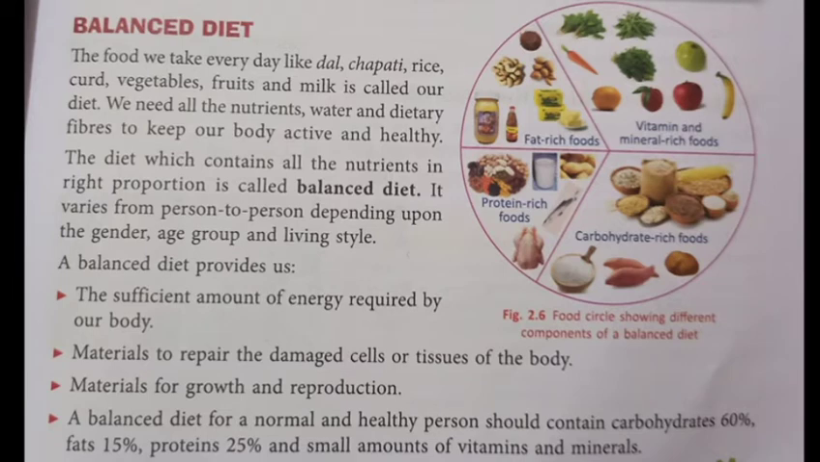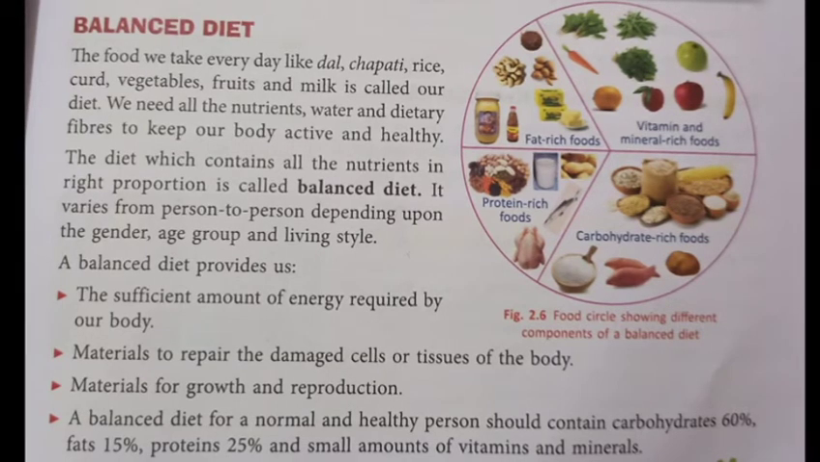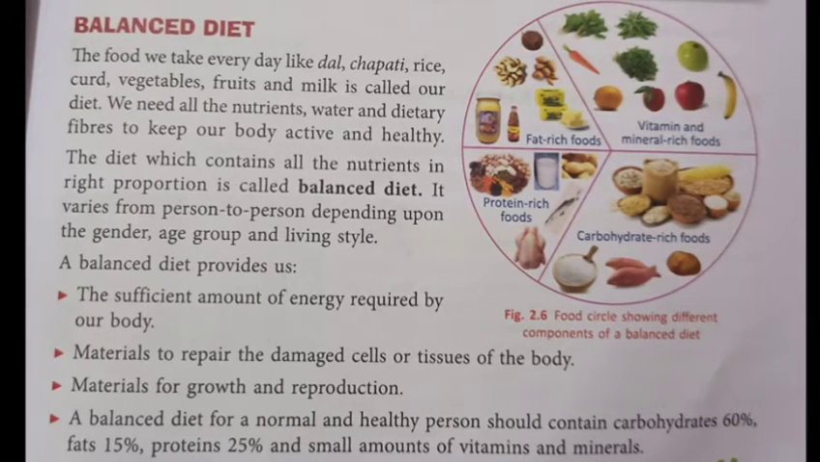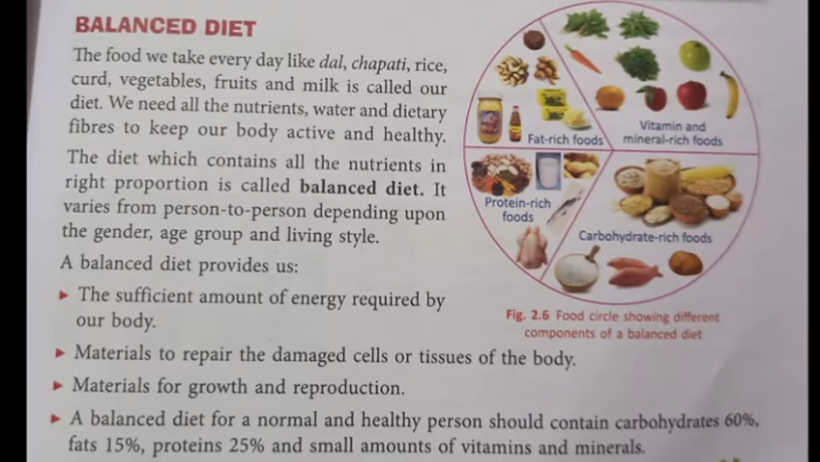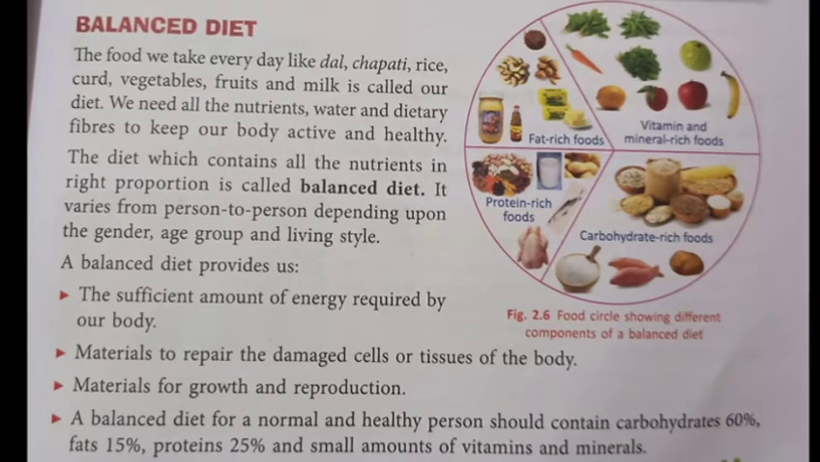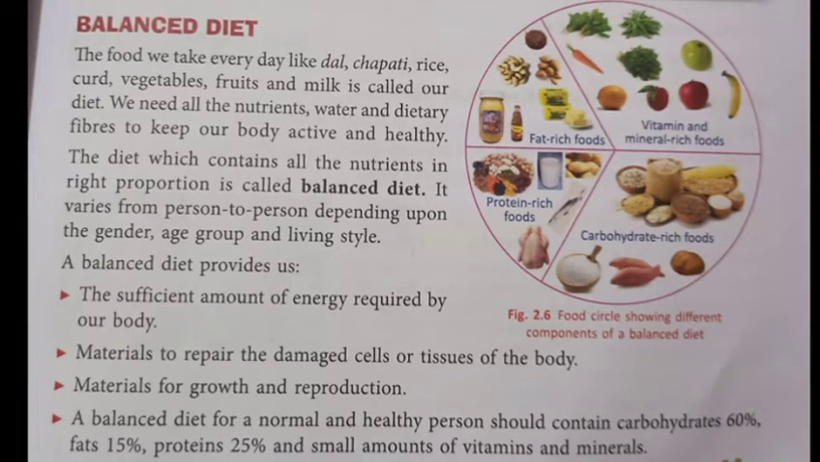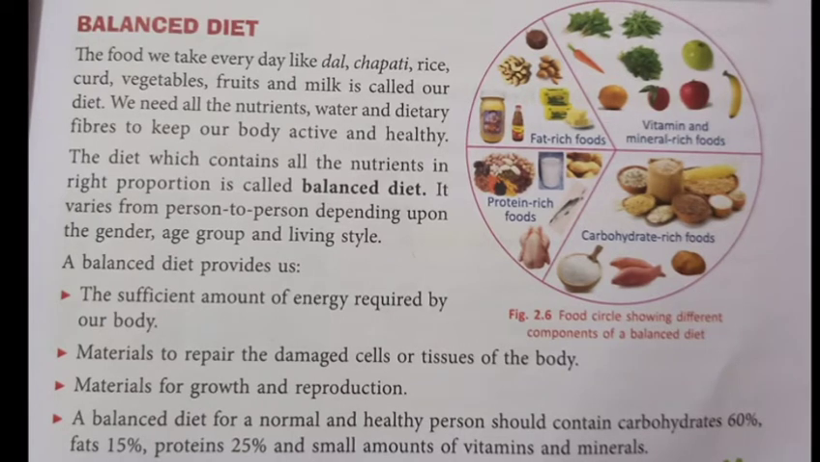Now, it varies from person to person depending upon the gender or the age group or the living style of the body. You are seeing in front of you a food circle that is showing different components of a balanced diet. It is having vitamin and mineral rich foods, then carbohydrate rich foods, then the fat rich foods as well as the protein rich foods. So the balanced diet is having all the nutrients in right proportion so that we are having a balance of all the nutrients.